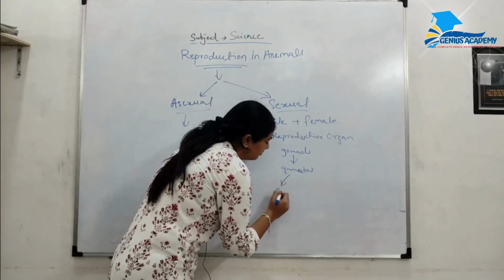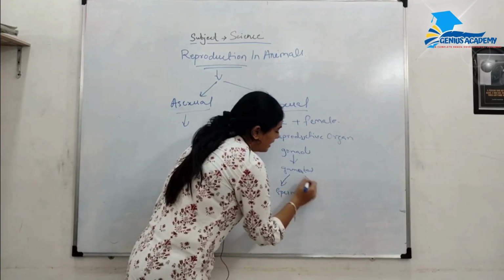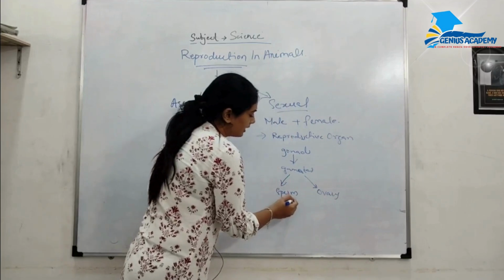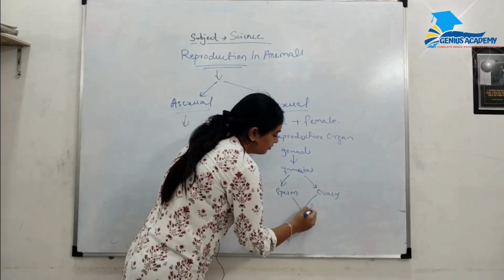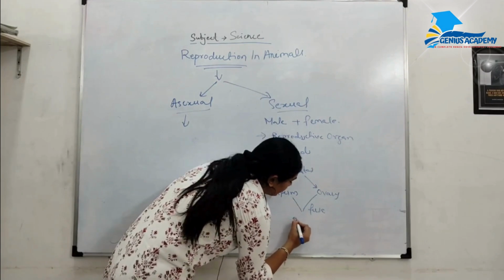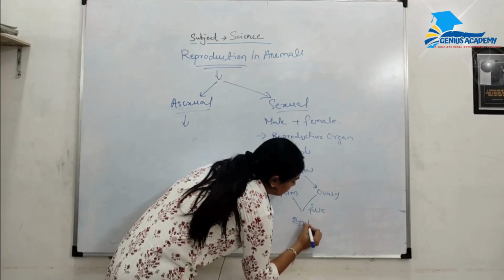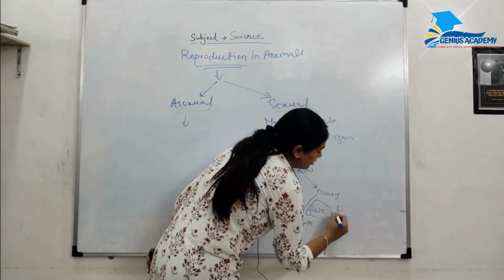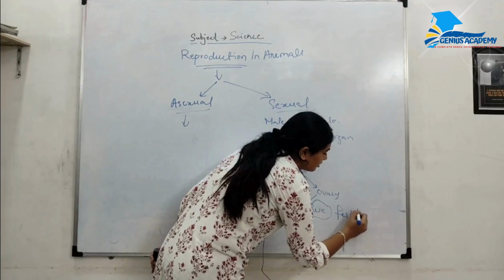Male has sperm and the female has ovary. These two gametes fuse and form a zygote. This fusion is called fertilization.